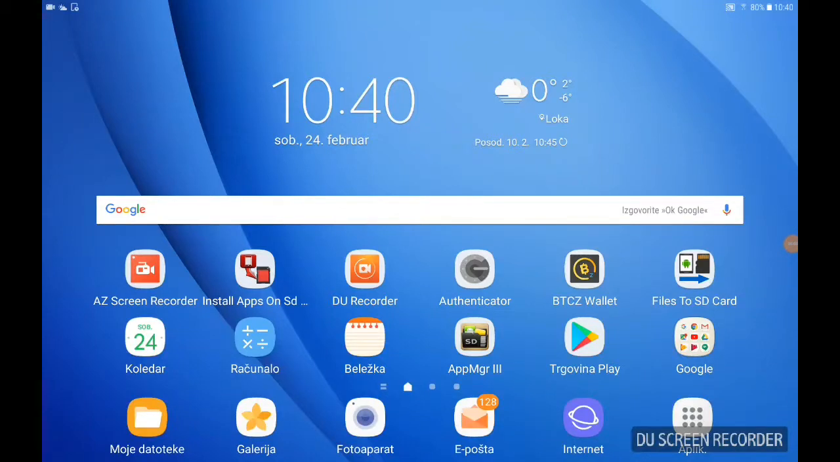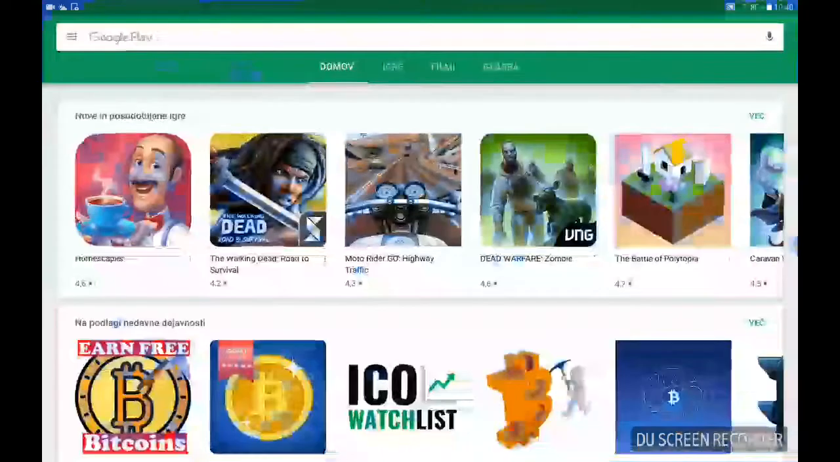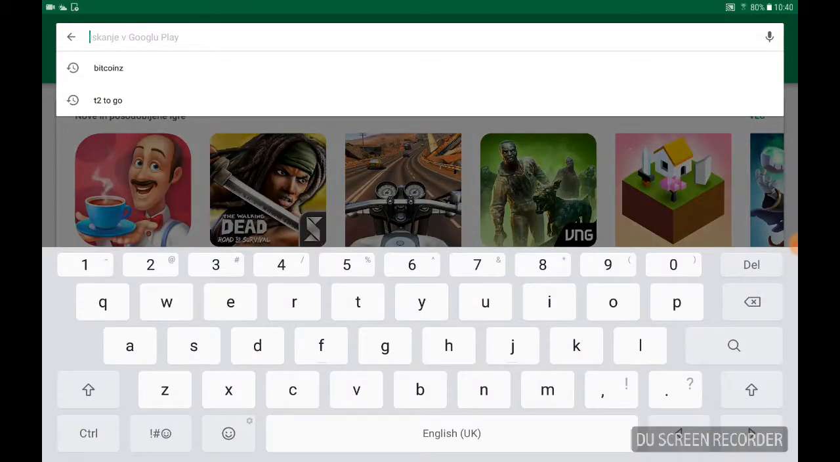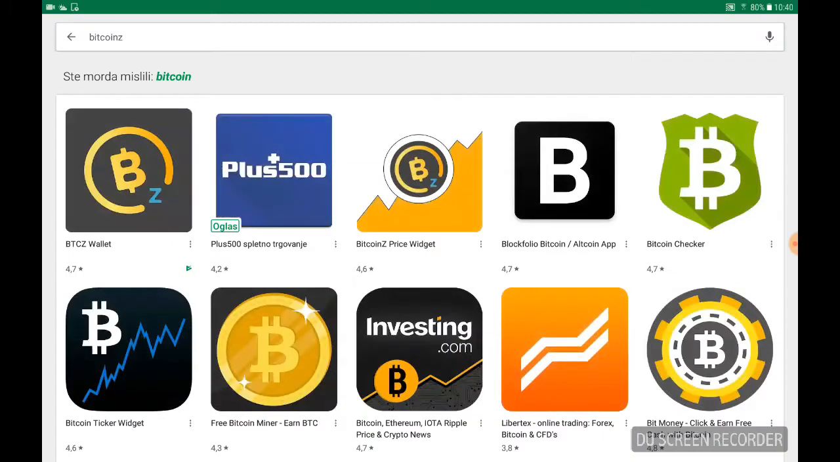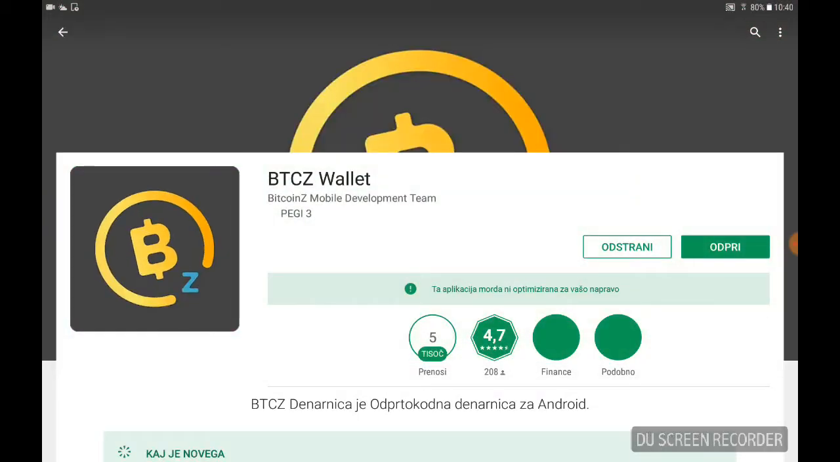Hey guys, today I'm going to show you how you can easily install the BitcoinZ Android wallet. It's actually really simple. First of all, you need to open Google Play and search for BitcoinZ. You can see on the left side, this is the correct and official wallet. Click OK, install. I have already installed it, so I'm just going to open it.